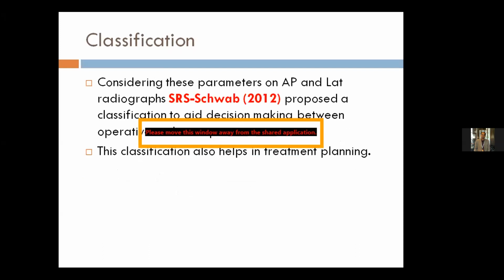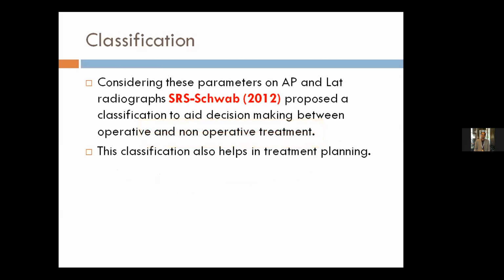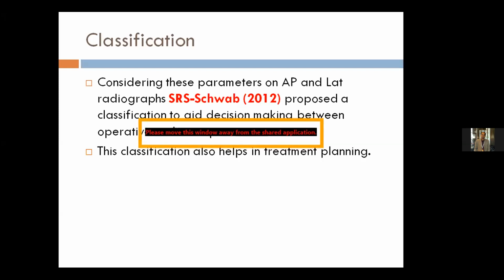Considering these parameters on AP and lateral radiographs, sagittal vertical axis, pelvic incidence, and T1 pelvic angle, all these parameters have been shown to have clinical impact. The Scoliosis Research Society and Schwab proposed a classification to aid decision making between operative and non-operative treatment. This classification also helps in planning the operative treatment.